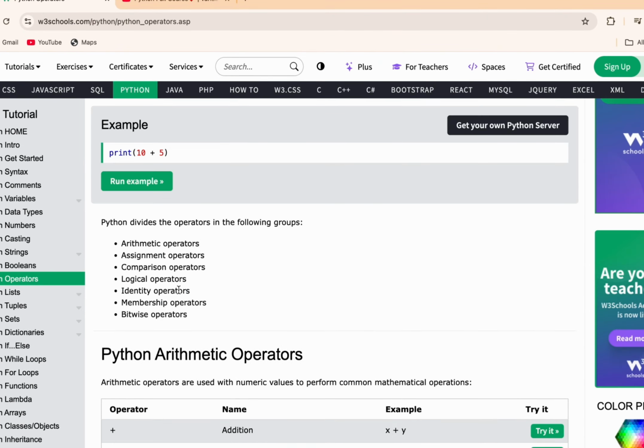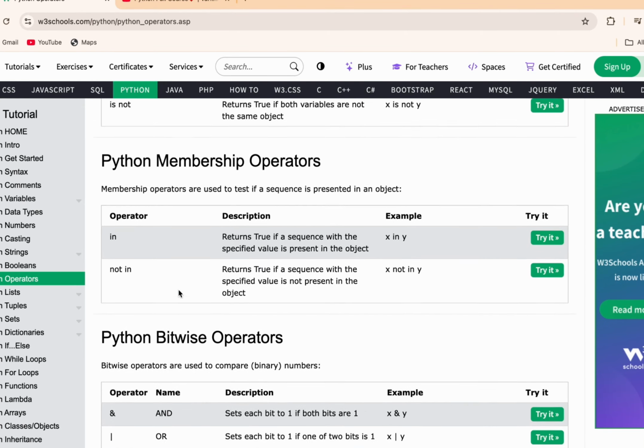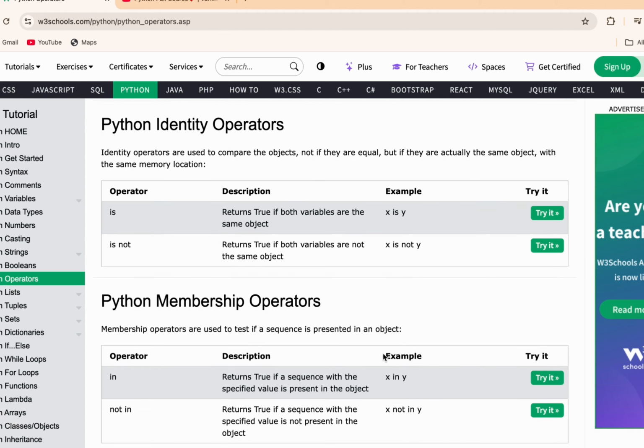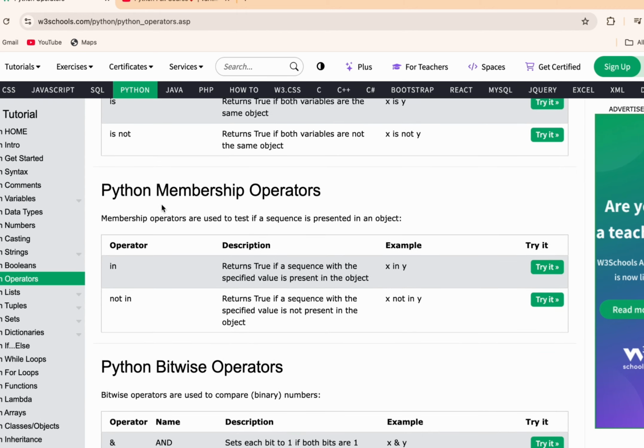So this is how our operators are going to work. Now let's move to our fifth operator, which is the identity operator. Here the identity is the same thing, like x is y. It will simply act as an equals to. You can simply take it as a double equals to. Is and is not are widely not used in Python, because you can simply use double equals to or not equals to signs. So you don't need to learn exactly about the identity operator, because these are not used by developers in Python.